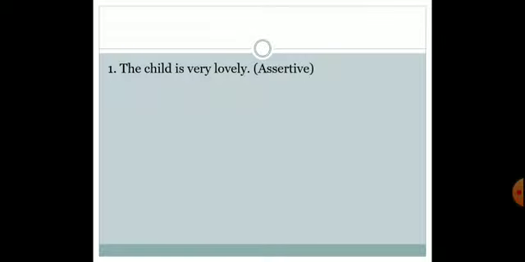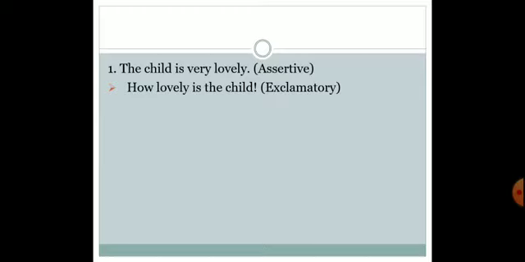Sentence 1. This child is very lovely. So this is an assertive sentence. Now over here you can see what is step 1. The subject over here is the child. So step 1 would be we are supposed to move the subject behind. Step 2, we are supposed to remove the adverb. So over here in the assertive we have the adverb very. We are supposed to remove that.